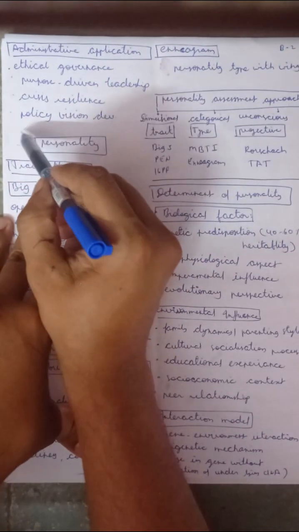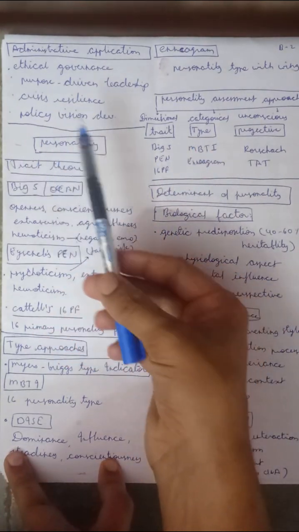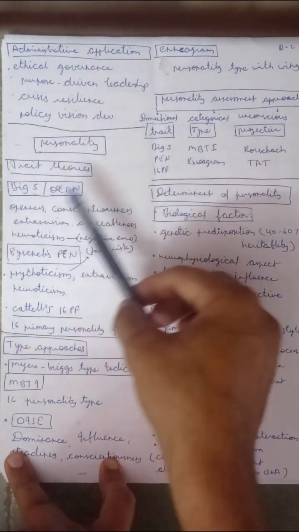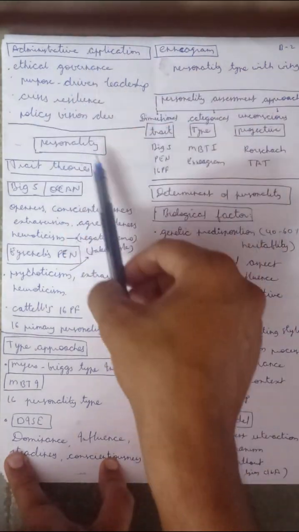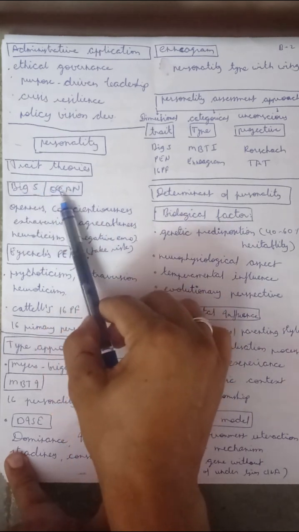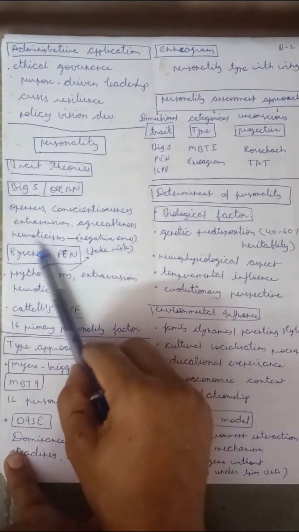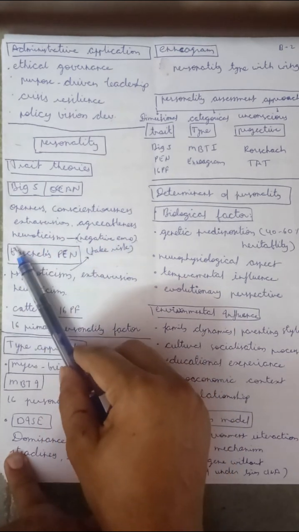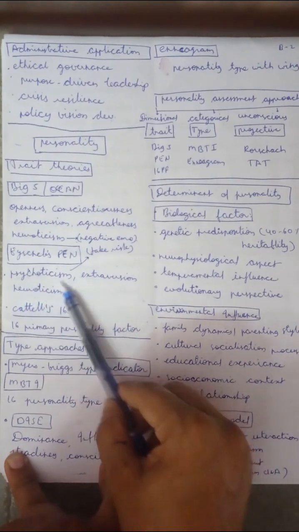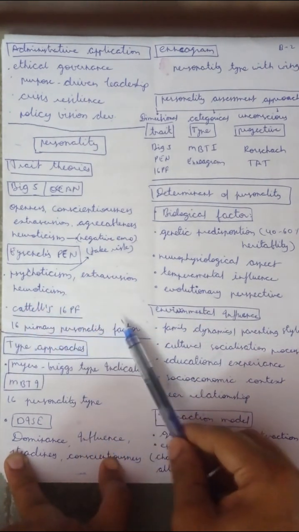So then the second topic is personality. Personality is derived from the word persona, which means the outer shape. It is the psychological, mental and internal trait. Trait theory: Big Five means OCEAN: openness, conscientiousness, extraversion, agreeableness, and neuroticism, meaning negative emotion. Then Eysenck: psychoticism, extraversion, and neuroticism. Then Cattell's 16 PF, 16 primary personality factors.